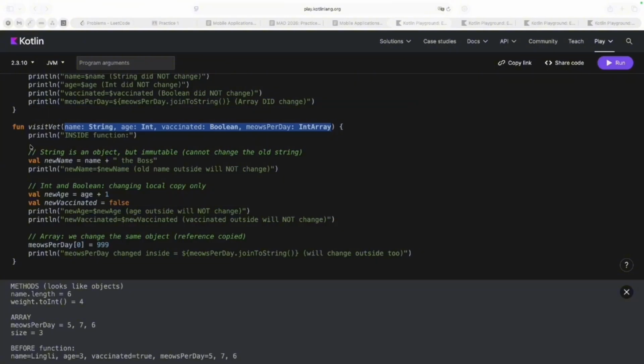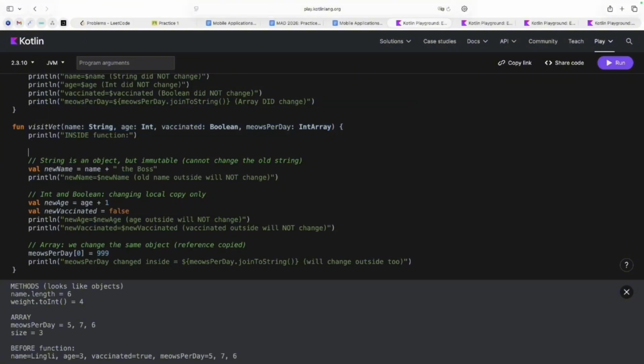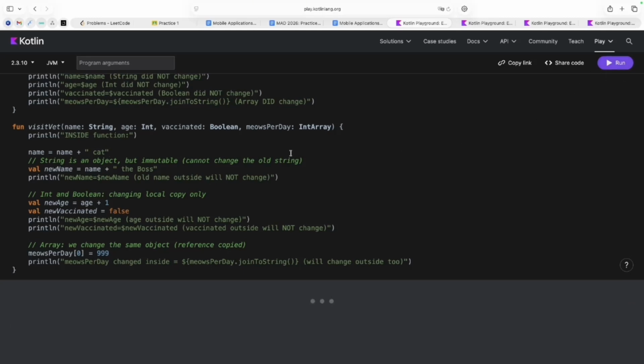Here in this function, we can't change our parameters, because if I try to write something like name equals name plus something and try to run my application, I will have a problem here, because every parameter of my function is a val. It means that it cannot be reassigned and I can't change this value.